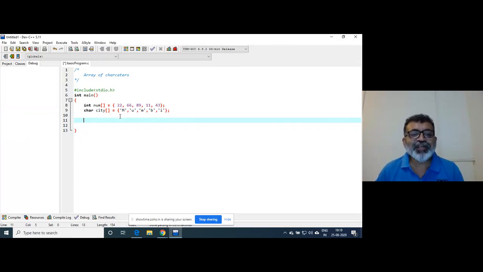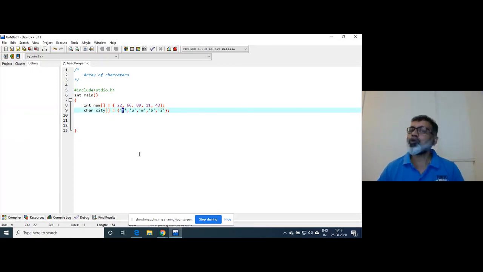Now, this individual character doesn't have meaning, but this whole is basically the name of the city. That is what I am talking about. So basically, this is just a collection of characters. In a true sense, this is not a string. This is a collection of characters.